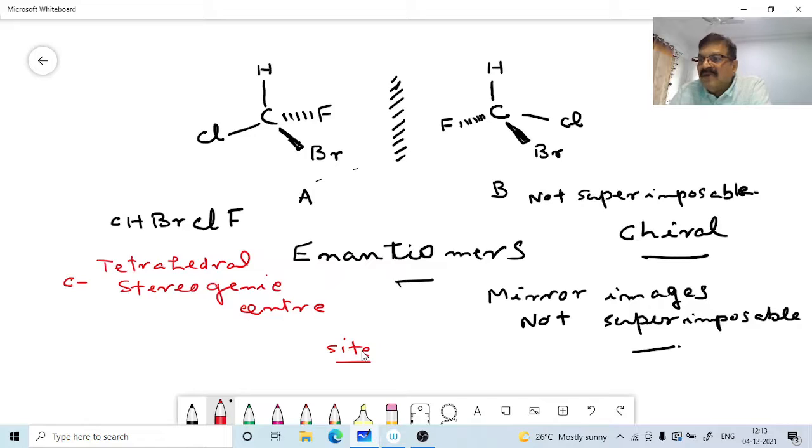Now most chiral molecules contain 1 or more stereogenic centers. Therefore, a molecule that is not superimposable on its mirror image is a chiral molecule. Now, a carbon atom bonded to 4 different groups is a stereogenic center. Understand that point? You call it a tetrahedral stereogenic center. We will further expand all these terminologies later. A carbon atom bonded to 4 different groups is a stereogenic center.